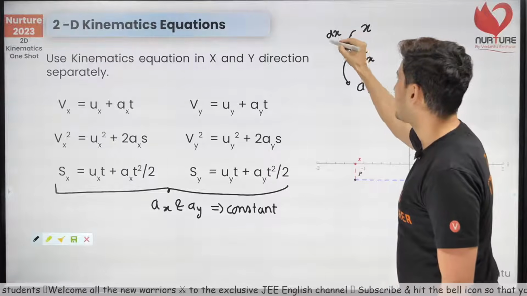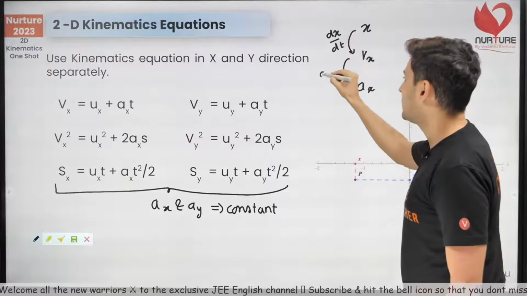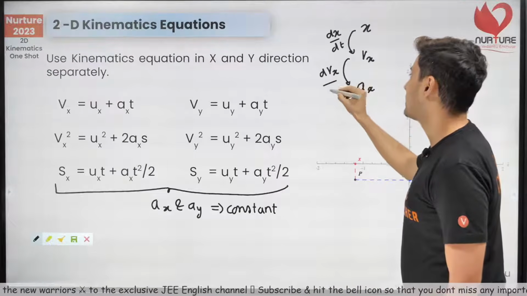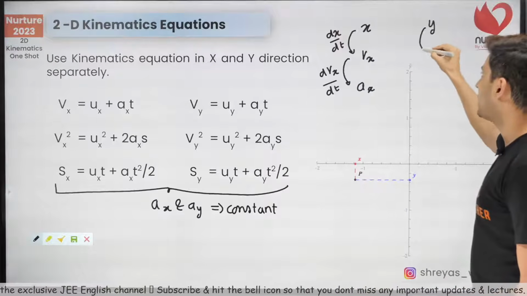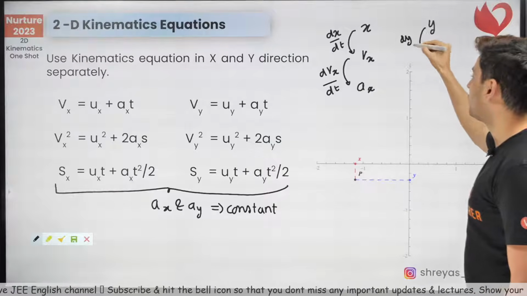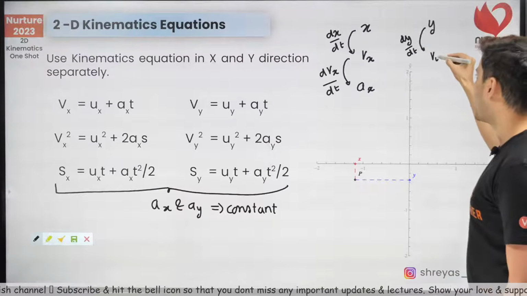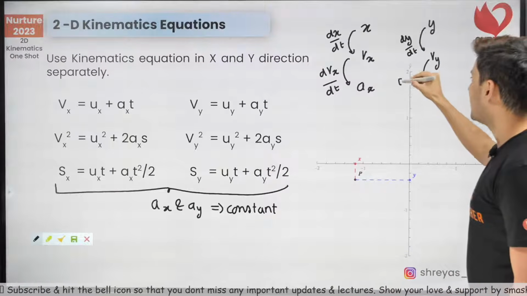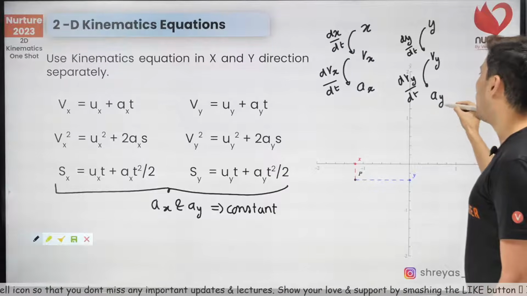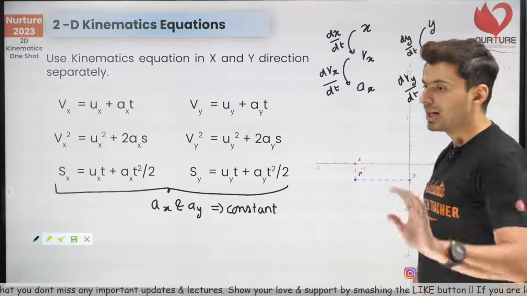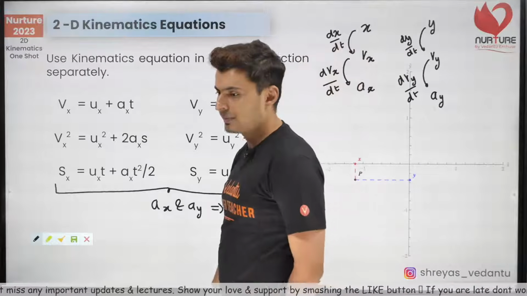So dx by dt will give you x velocity, and the rate of change of x velocity will give you x acceleration. Similarly, the derivative of the y coordinate will give you y velocity, and the rate of change of y velocity with time will give you the y component of the acceleration. As simple as that. Is that clear?